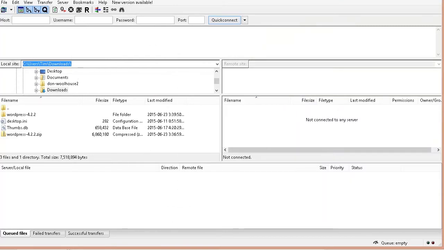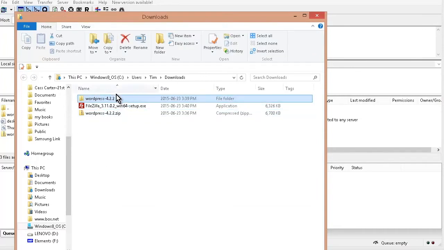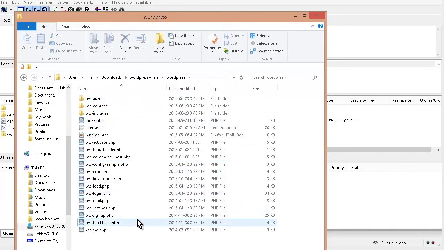Now, let me just go back and look at our progress with 7-zip here. We should be unzipped. And it is. Okay, so you'll see right here is the unzipped folder. Firefox has downloaded an update here. Just ignore that for now. And then in here you have WordPress, and then within there you have the WordPress script. So all we need to do is upload this to our server now. So I'm going to go connect to my server on FileZilla.